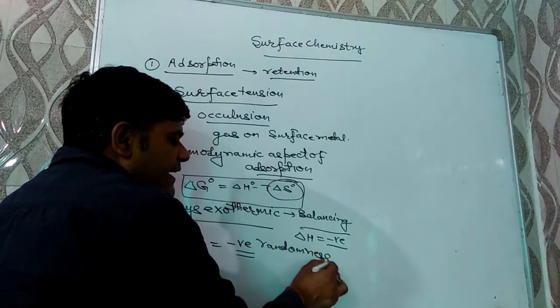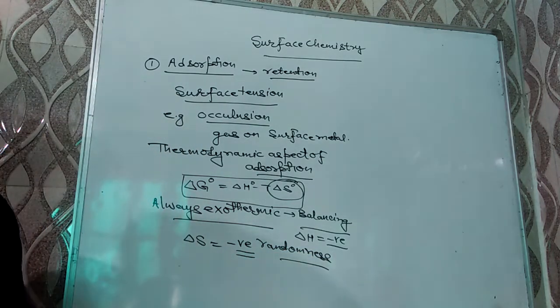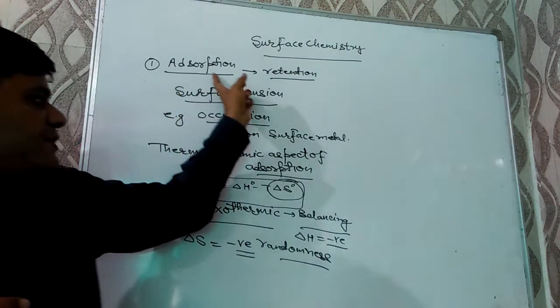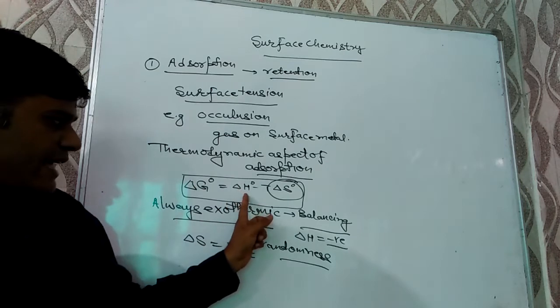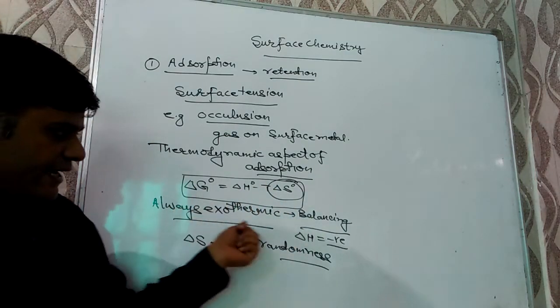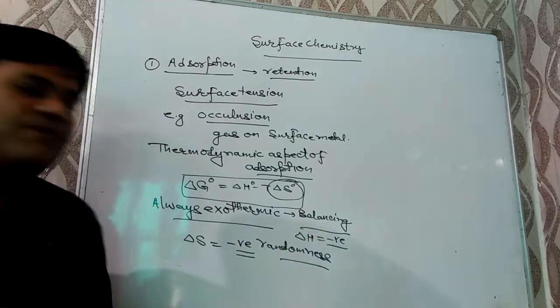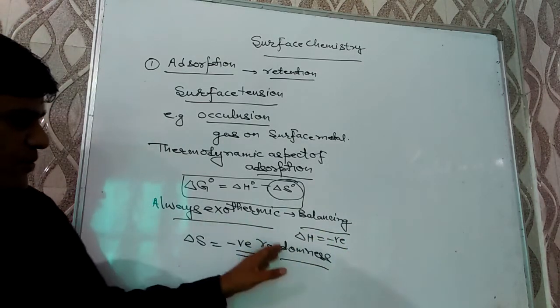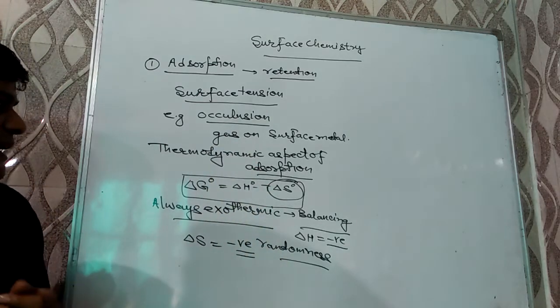Hence their entropy change is also negative. So keep it in mind, for adsorption, both ΔH and ΔS are negative. ΔH is negative due to balancing of unbalanced forces, so energy is released, and ΔS is negative due to decrease of randomness.